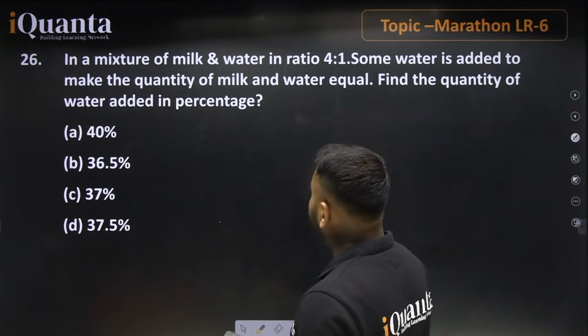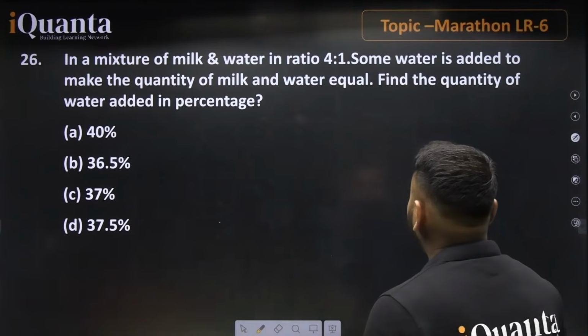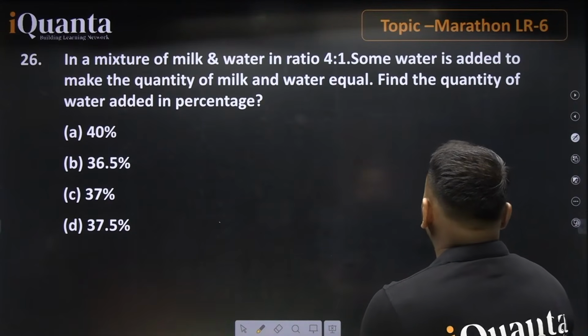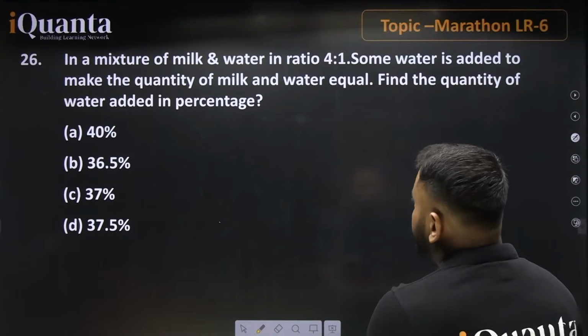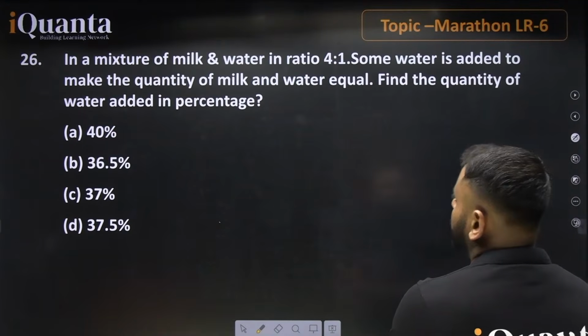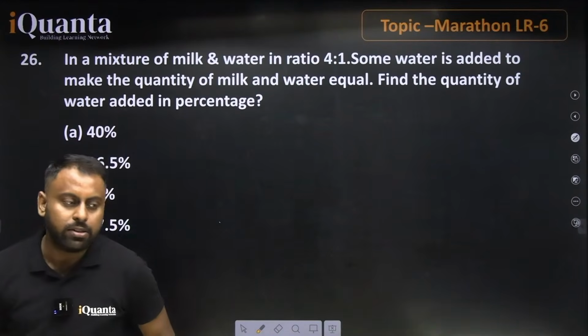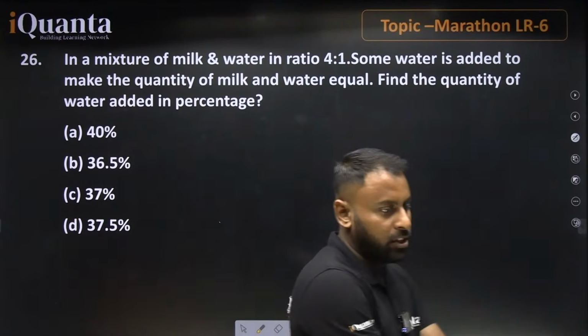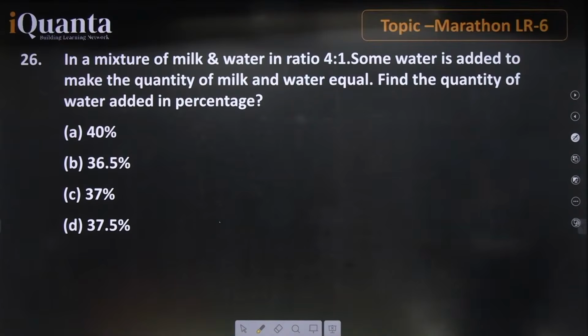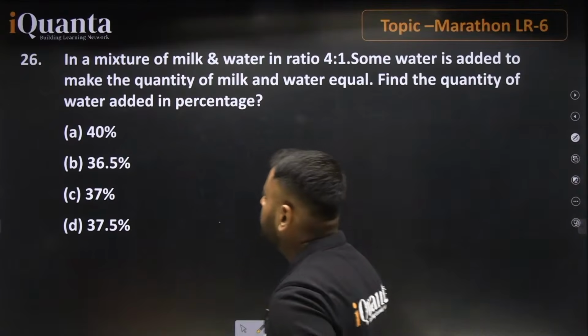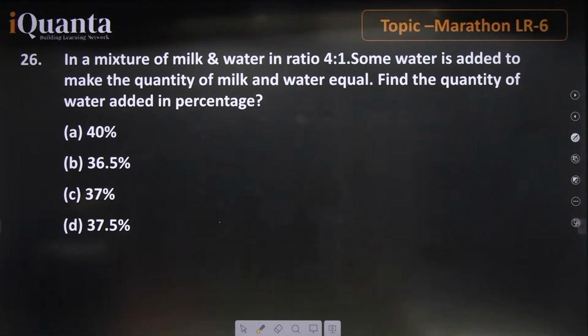In a mixture of milk and water in a ratio 4:1, some water is added to make the quantity of milk and water equal. Find the quantity of water added in percentage. Guys, I am expecting answers from you for this particular question. Just let me know what will be the right answer. This is one of the good questions.